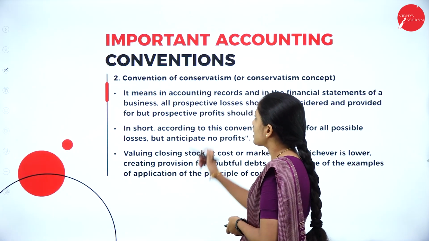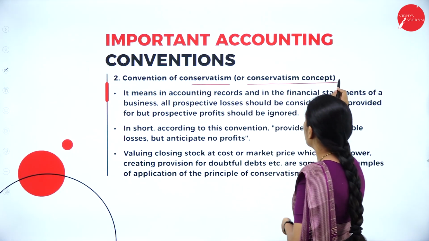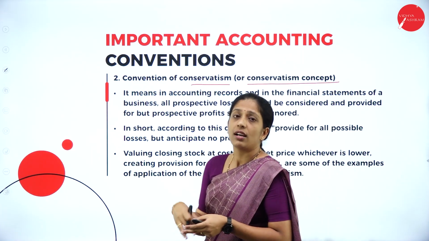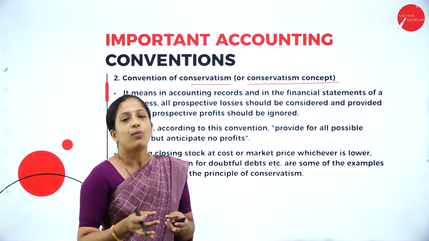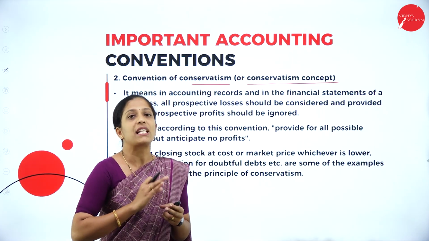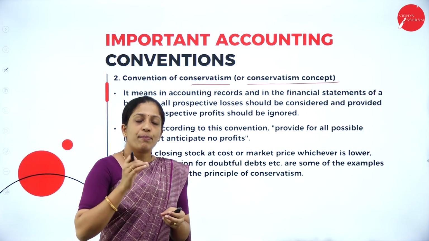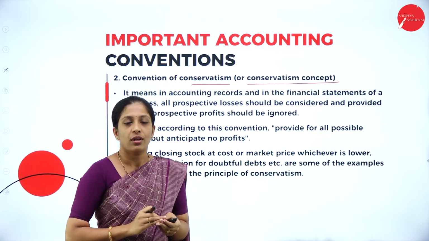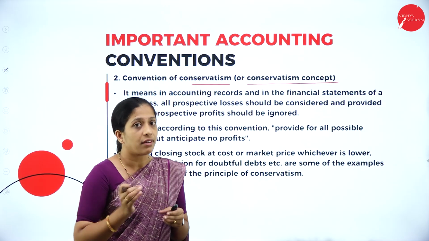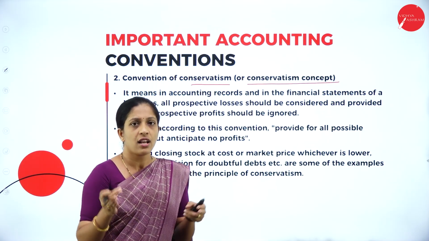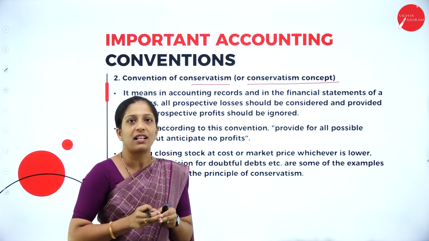Next, the second one is the convention of conservatism, or conservatism concept. This concept or convention tells us to always be prepared for the worst. Don't be overconfident that the business would always be in profit. Be prepared for the loss also. For this, you might have heard about reserves, correct? Reserve for bad debts, reserve for doubtful debts. Now, why does that reserve have to be kept in the business?